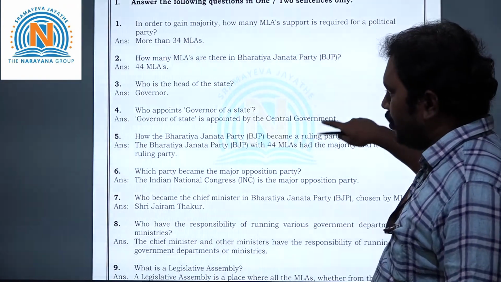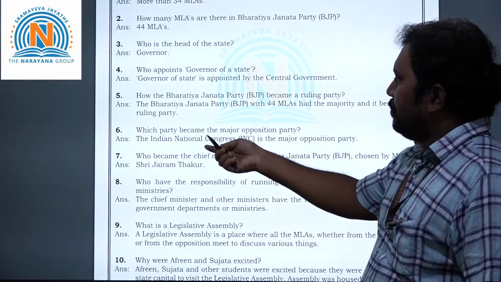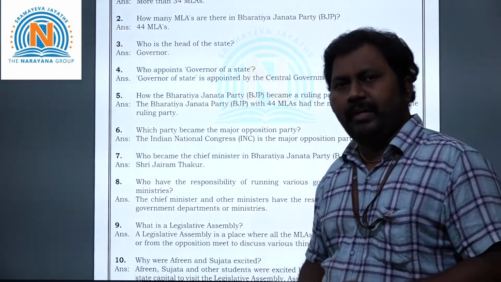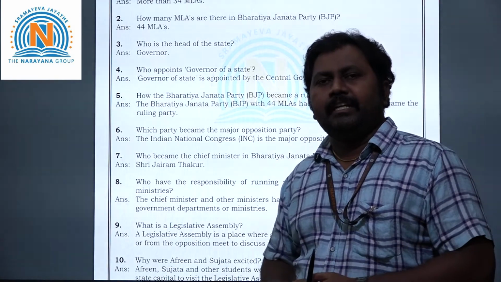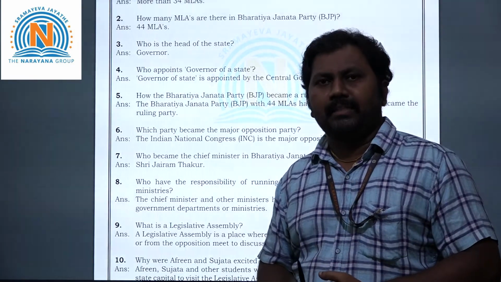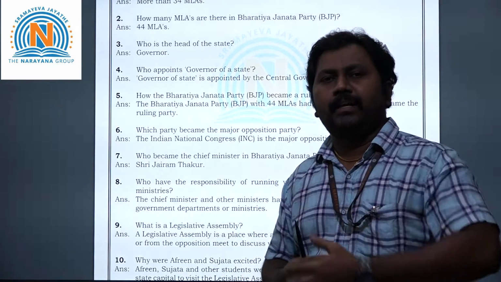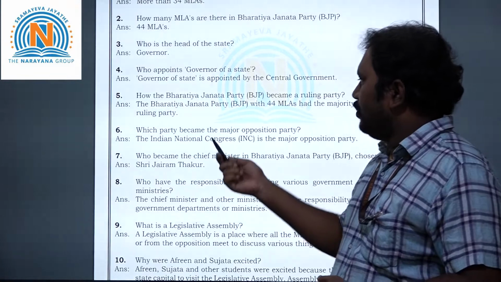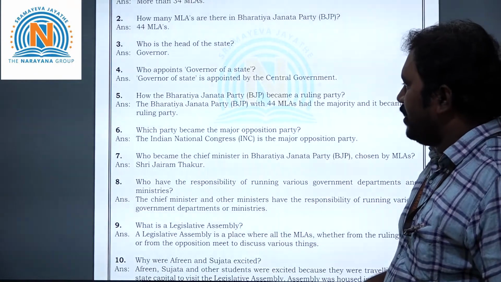Now let's take the sixth question. Which party became the major opposition party? If you take today, which is the ruling party in India? Yes, that is obviously Bharatiya Janata Party. Then the opposition party is the Indian National Congress Party. So that is your answer.